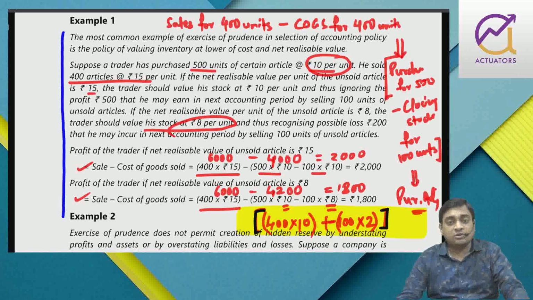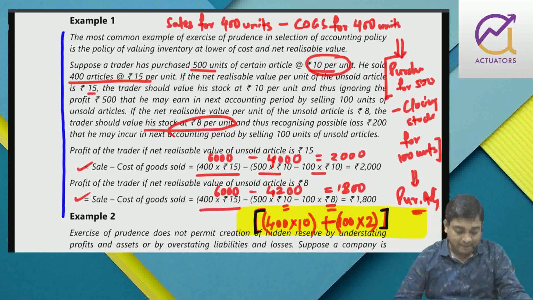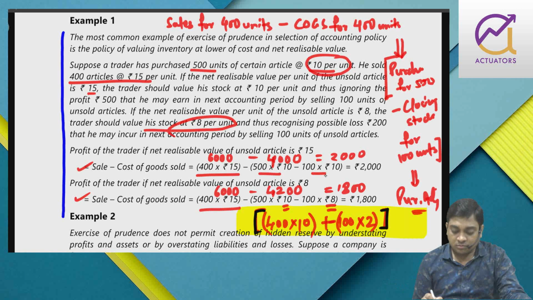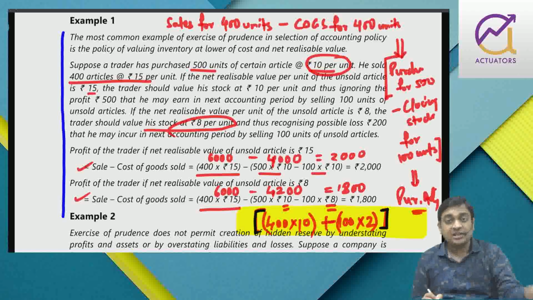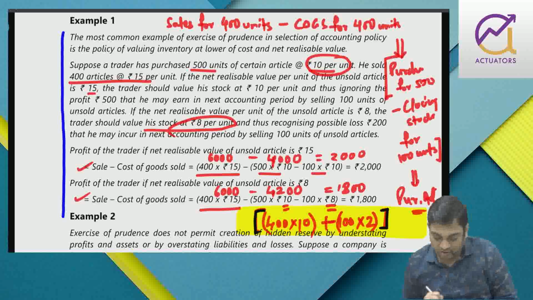this is the very first example that is very important. You all must have done it at your elementary level. That is why you are there in your intermediate level. So here closing stock is valued at cost, so you get only cost of goods sold. Here closing stock is valued at NRV, so in COGS, loss on closing stock is also included, 200. That is why you're getting 4,200.